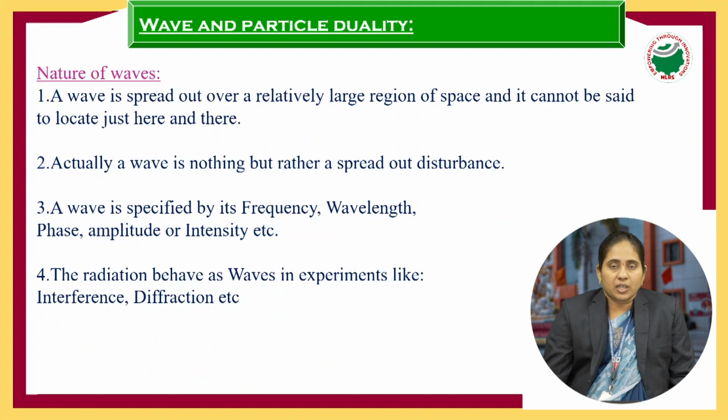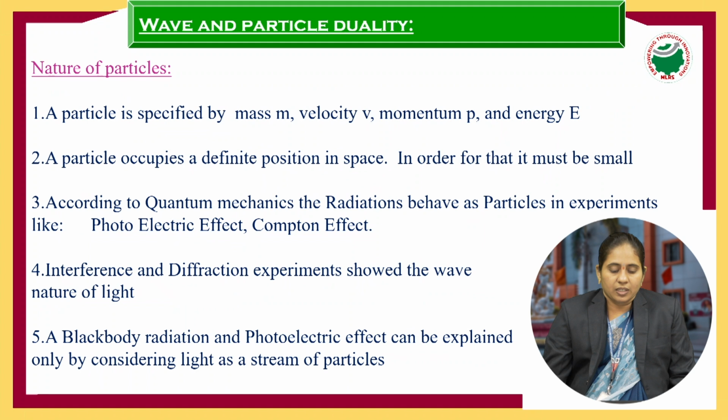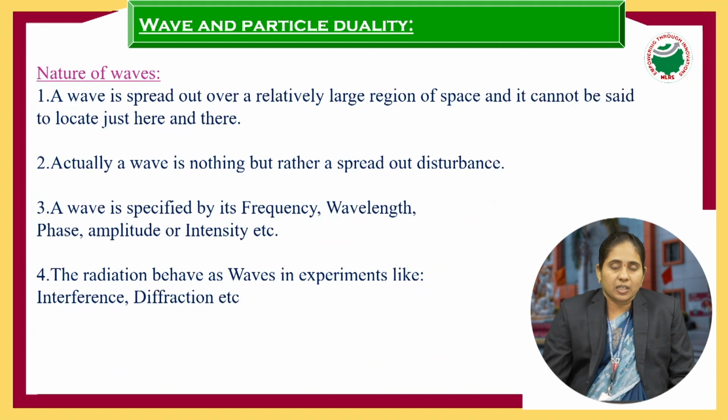The next one is wave particle duality. Duality means wave and particle. So what is the nature of waves and what is the nature of particles? That is wave particle duality. First is the wave. What is the nature of a wave? A wave is spread out throughout the region or space. It cannot be fitted at one place or in a particular location. It will move here and there, from one place to another place. That is known as a wave.